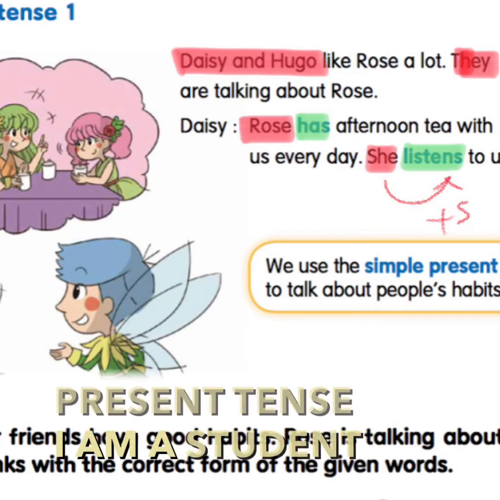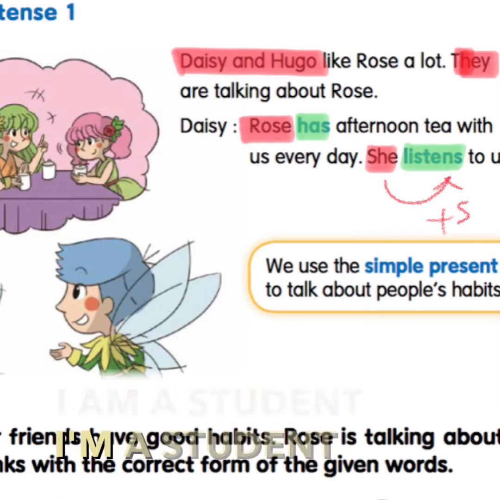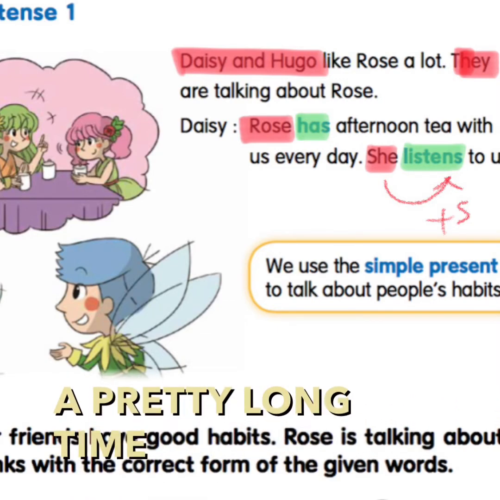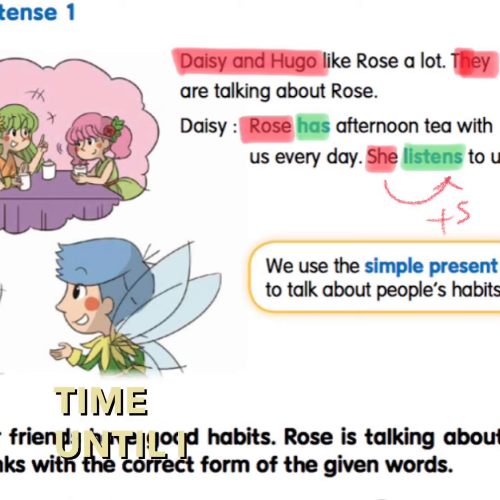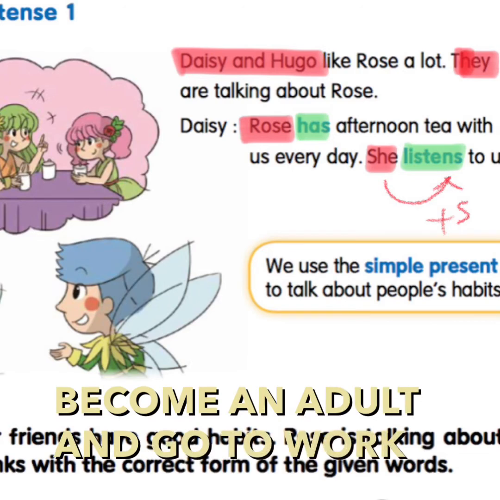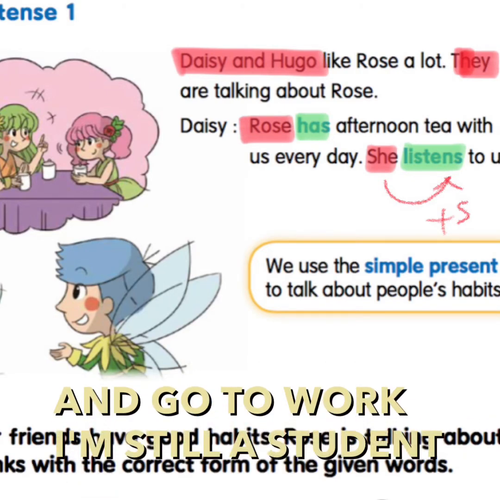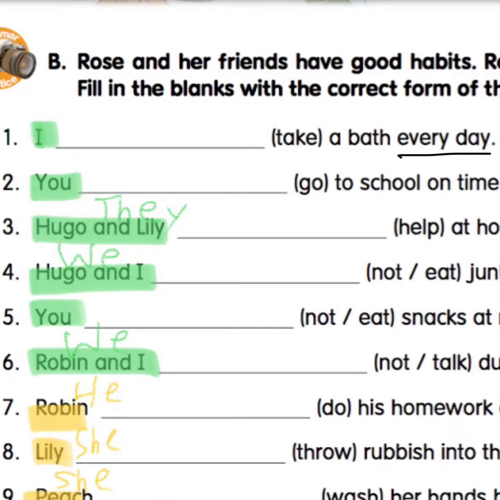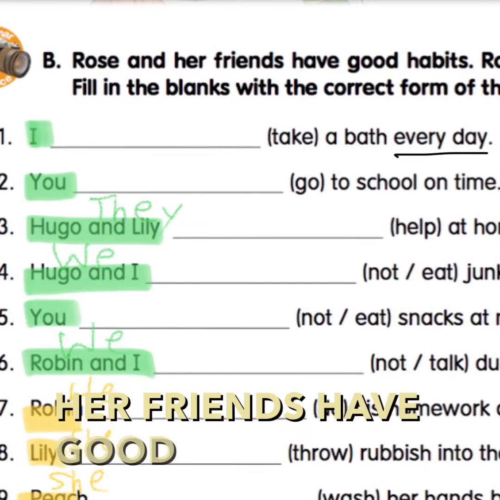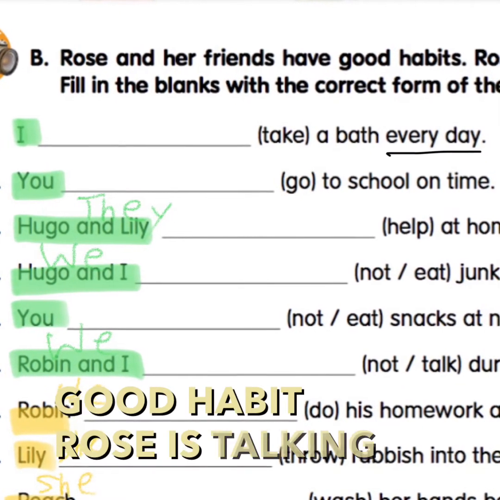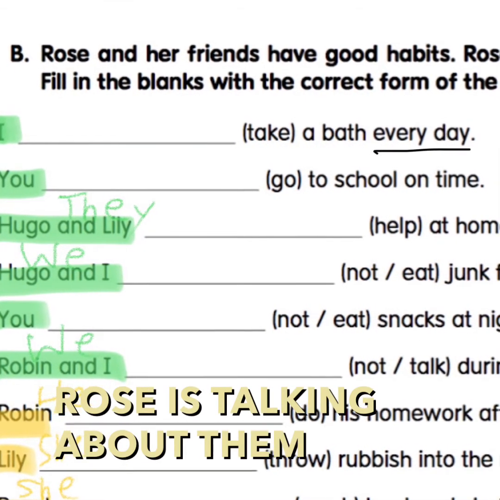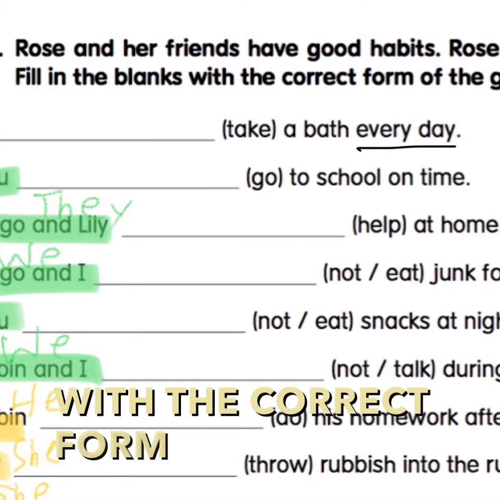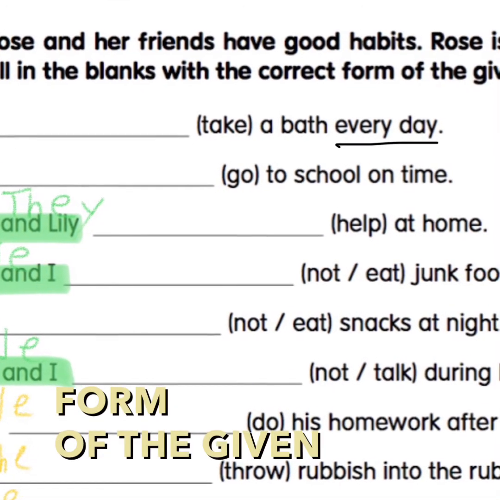I am a student. I'm a student for a pretty long time until I become an adult and go to work. I'm still a student. So I use present tense. Part B. Rose and her friends have good habits. Rose is talking about them. Fill in the blanks with the correct form of the given words.